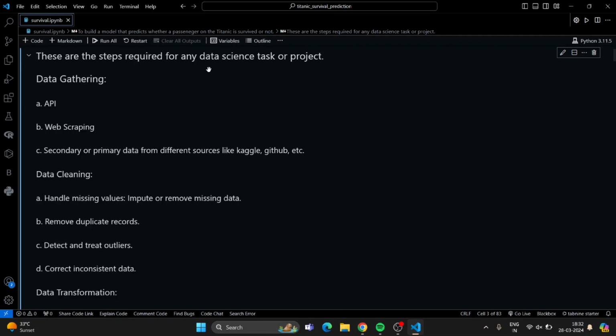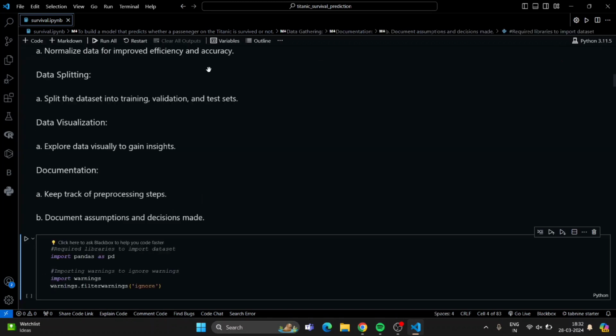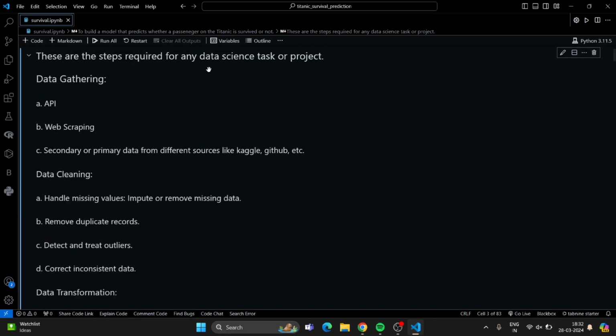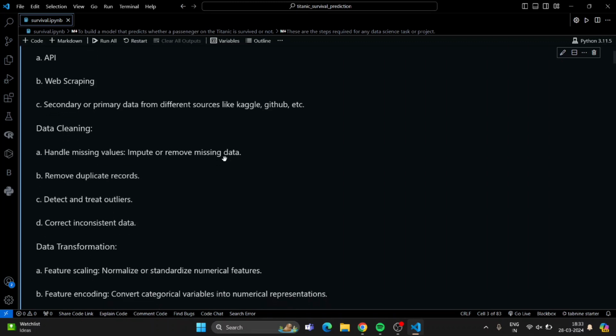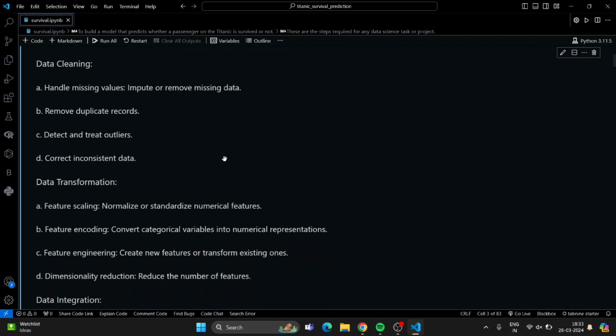For any data science project, we require these steps: data gathering, whether from an API, web scraping, or secondary or primary data. Then data cleaning, which includes handling missing values, removing duplicate records, detecting and treating outliers, and correcting inconsistent data.